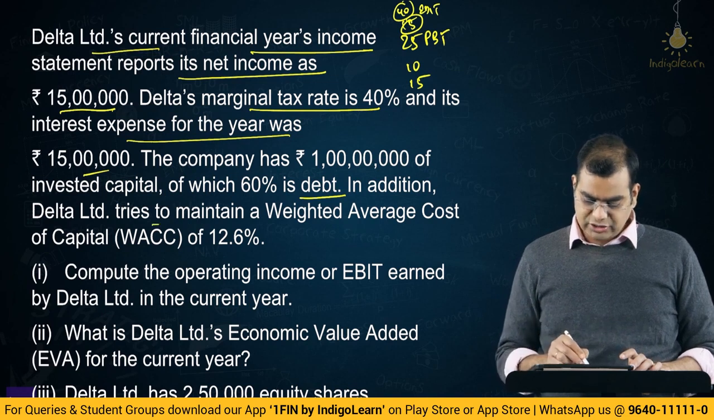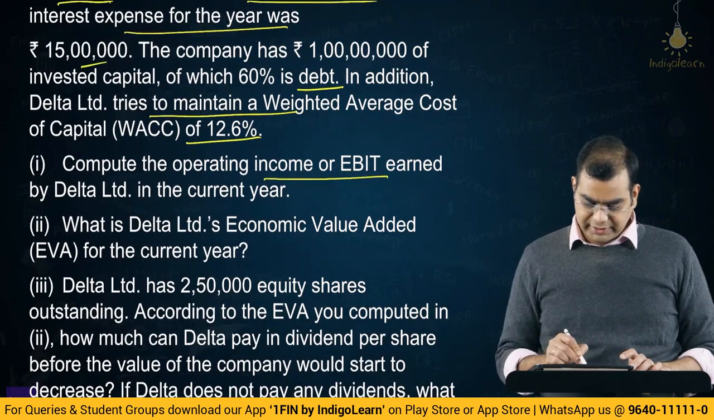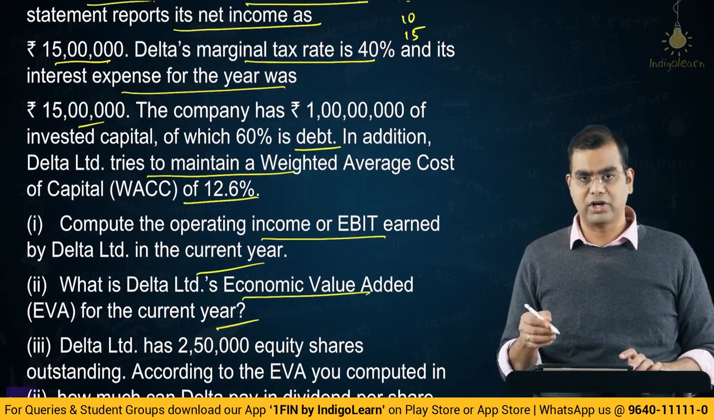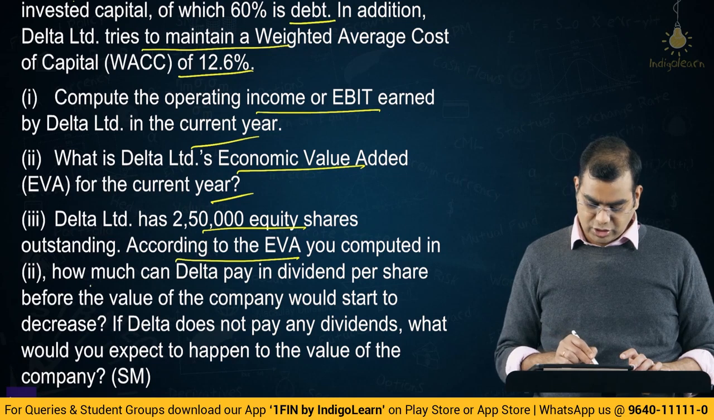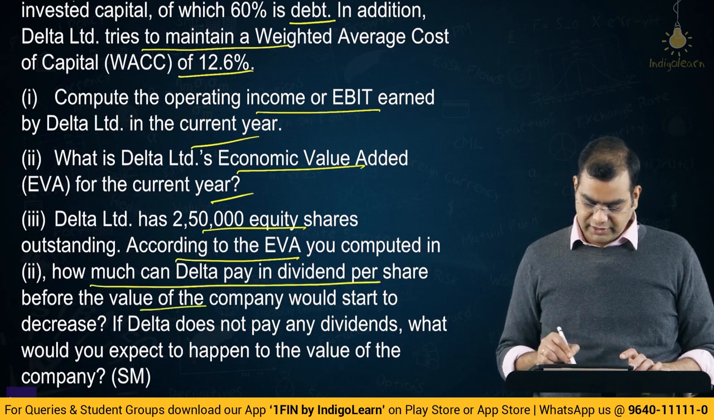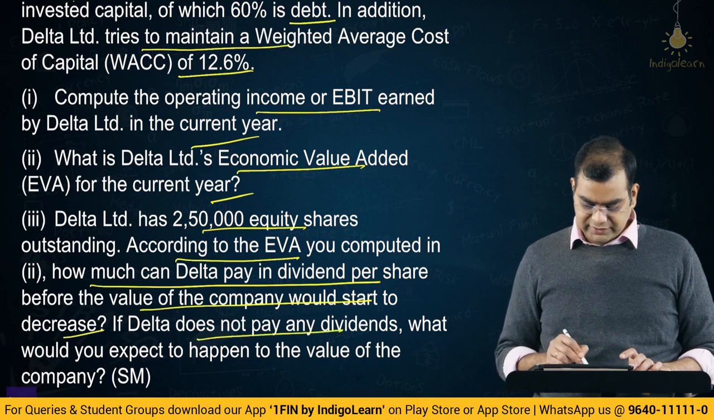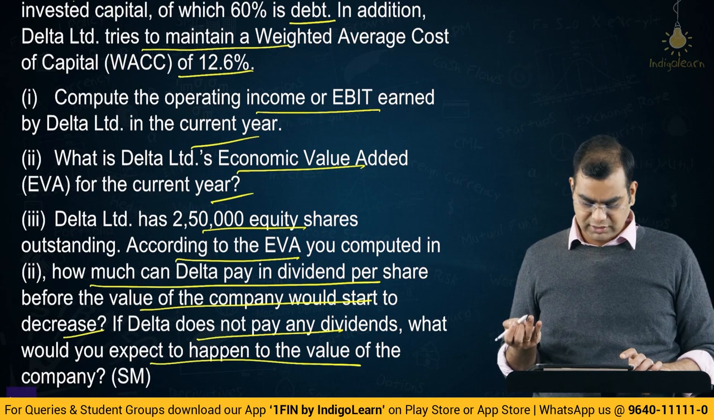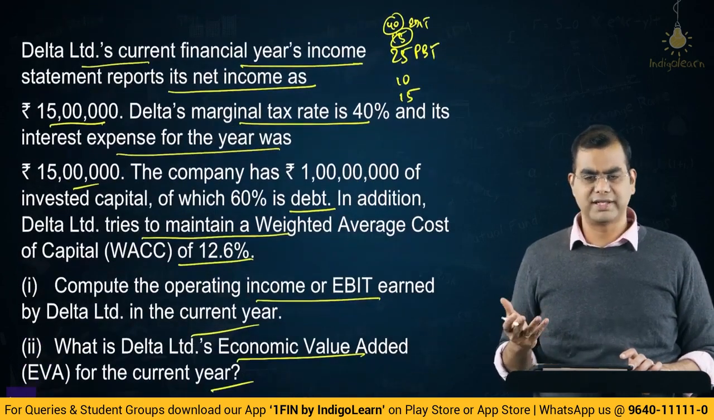Anyway, in addition, Delta tries to maintain a WACC of 12.6%. Compute the operating income or EBIT. We've already computed EBIT. What is economic value added? We have to use the same logic as earlier. And then it has 2,50,000 shares outstanding. According to the EVA you computed, how much can Delta pay in dividend per share before the value of the company would start to decrease? Same thing as the previous one. If it does not pay any dividends, what would you expect to happen to the value of the company? If it does not pay, value will increase. Anyway, it is very similar to the previous problem. Let's go ahead and solve. I don't think it will take much time.